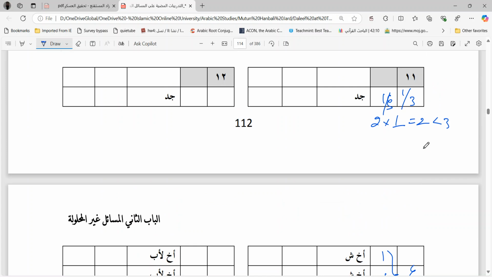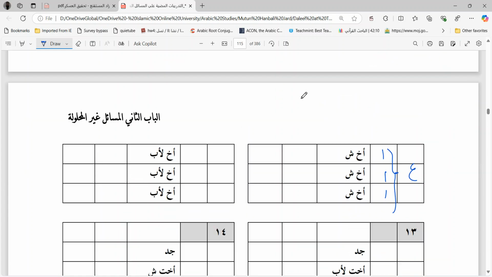So total number of parts, how many? You have to divide the property into 3 parts. So let us write 3. One part will go to grandfather, and the 2 parts will go to these 3 brothers. Now they are 3. Head count is 3. So each brother will take how much? 2 by 3. But 2 by 3 is a fraction. What to do? In order to remove the fraction, we have to multiply by the least number such that the fraction disappears. So the least number is 3 only. Then only the fraction will disappear and this figure will convert into 2.